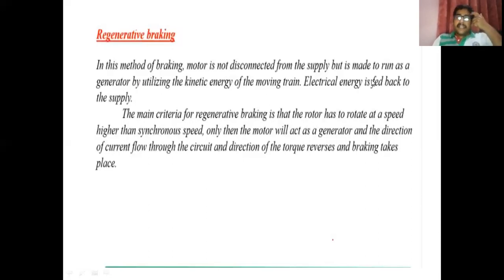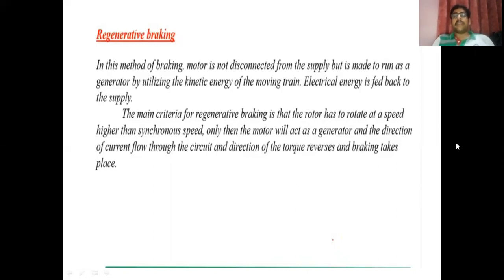Now, the second type of braking is known as regenerative braking. As the name suggests, regenerative means something is generated from this braking. And mind you, this type of braking is frequently used in every locomotive and every industrial drive, due to its main advantages. Now, what will happen in this regenerative braking? In this method of braking, the motor is first of all disconnected from the supply, but it needs to run as a generator by utilizing the kinetic energy of the moving train.